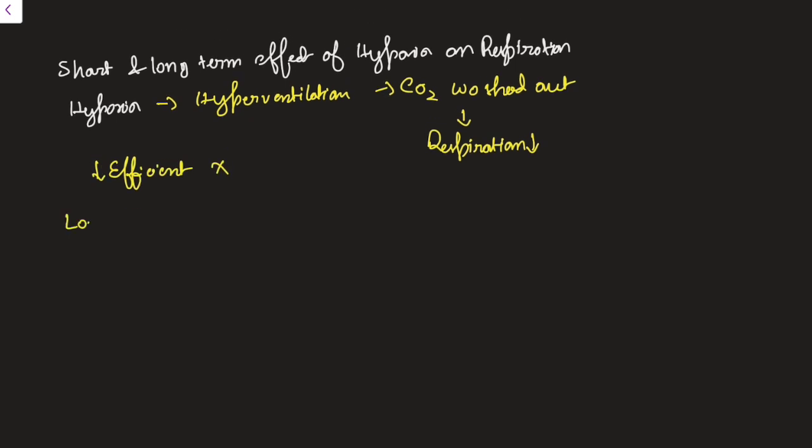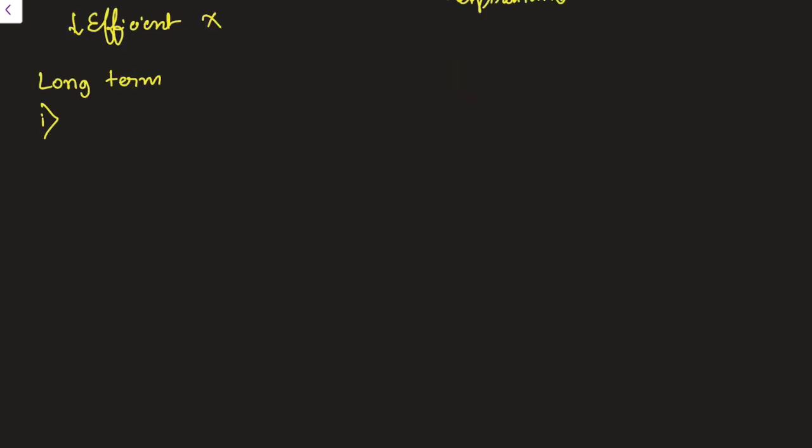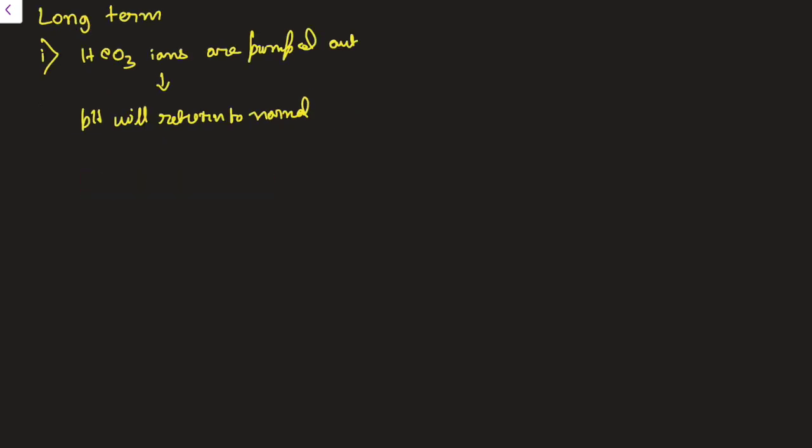But in the long term, the compensation for O2 does take place in hypoxia. In chronic hypoxia, due to hyperventilation, the CO2 was washed out. This state is reversed slowly with pumping out of HCO3. That is, HCO3 ions are pumped out from the brain interstitium. Due to this, pH will return to normal, as the respiratory alkalosis is no longer present. Hypoxia will then act unopposed, and as a result there will be stimulation of respiration.